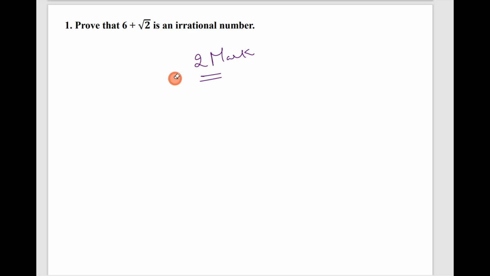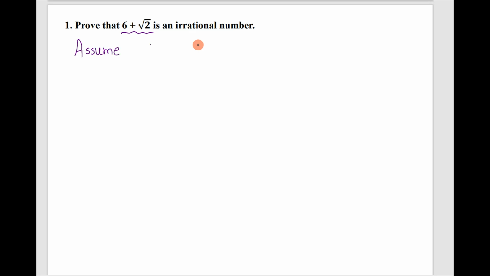Now we'll learn how to prove 6 plus root 2 as an irrational number. See, to prove it as an irrational number, first you need to assume this as a rational number. What is the first step? First step, assume. What you need to assume?